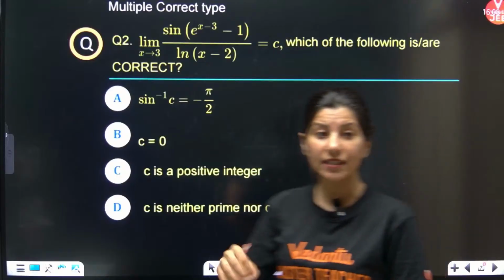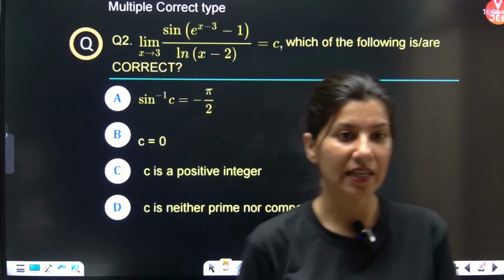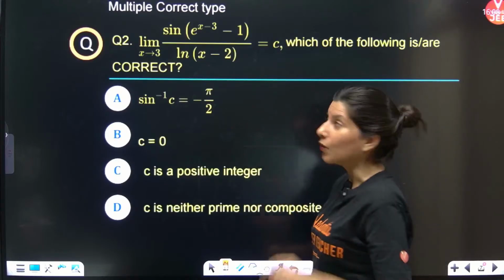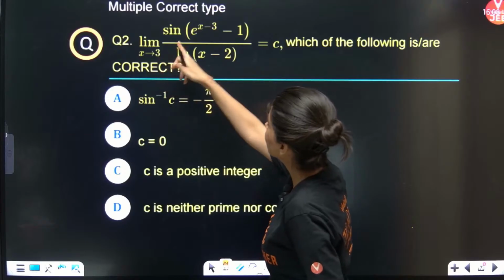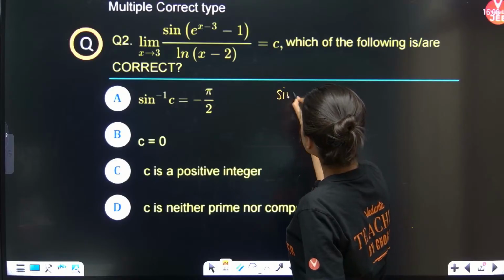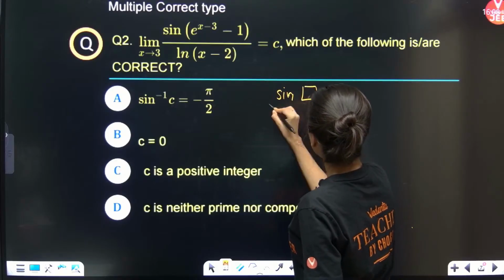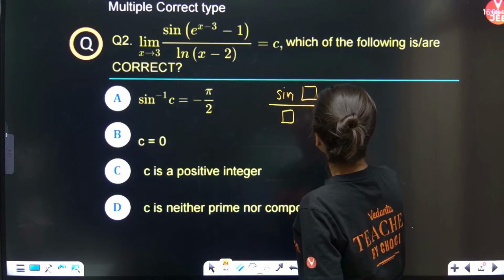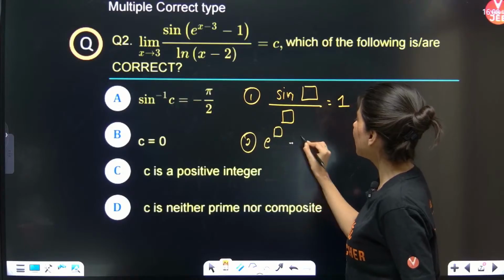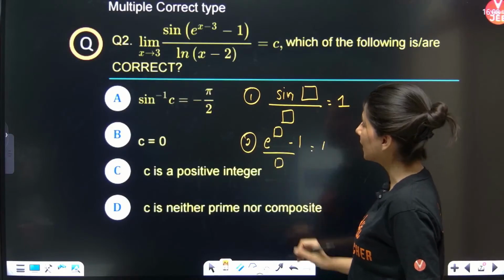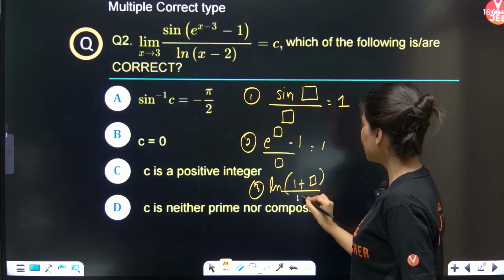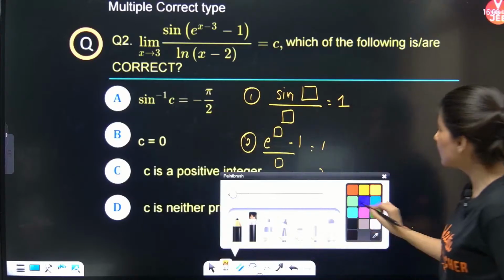Let us move on to the next problem, which is from the world of limits. Sine of e power x minus 3 minus 1. Okay, so understand now. Sine, then if you put 3, so this is sine 0. So you know what? Sine 0 upon 0 is nothing but 1. This is the very first thing you should know. Second thing, e power 0 minus 1 upon 0 is also 1. Third thing, log of 1 plus 0 upon 0 is also 1. These are the standard limits which we are going to use.